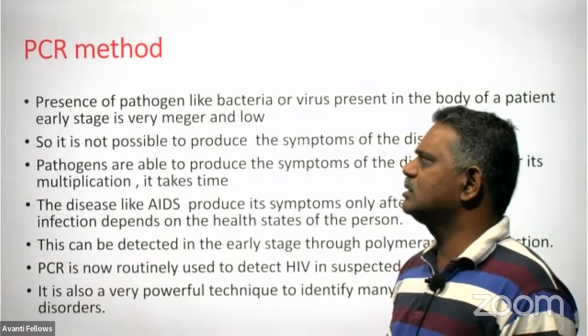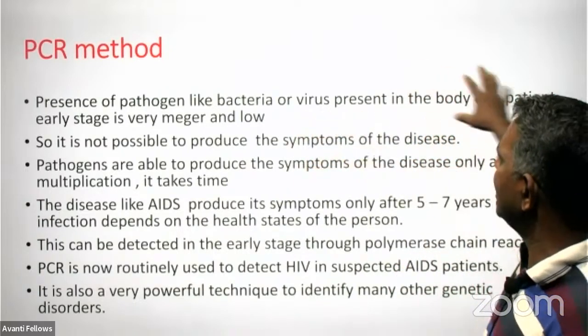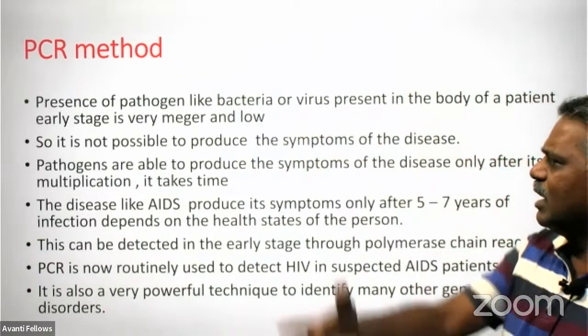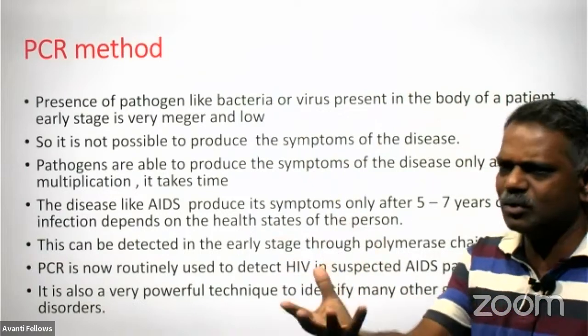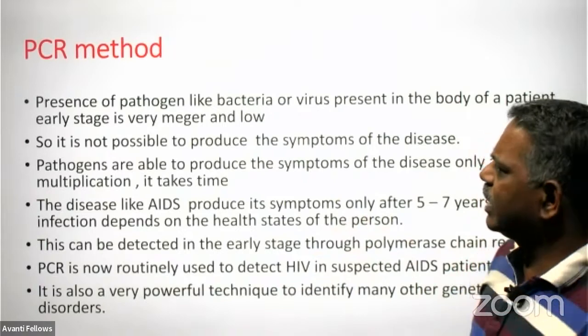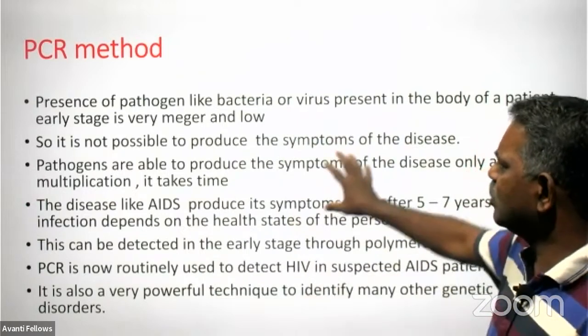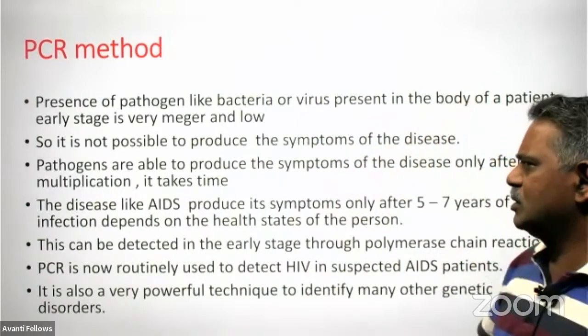You already learned about PCR in the first chapter. Polymerase chain reaction. The presence of a pathogen like bacteria or virus in the body of the patient in the early stage is very meager and very low. It is not possible to diagnose this. Diagnosis is very difficult in the early stage. So it is not possible to produce the symptoms of the disease.